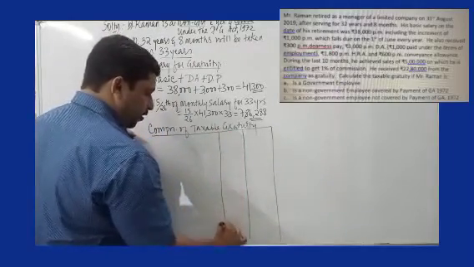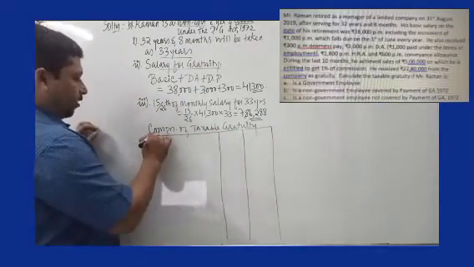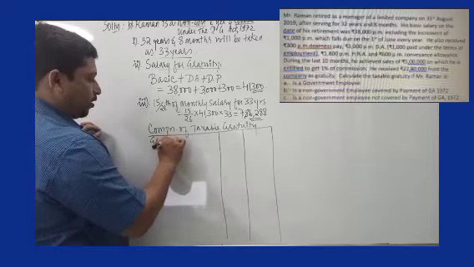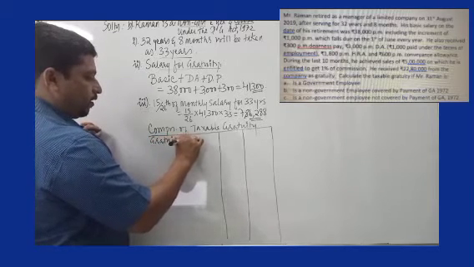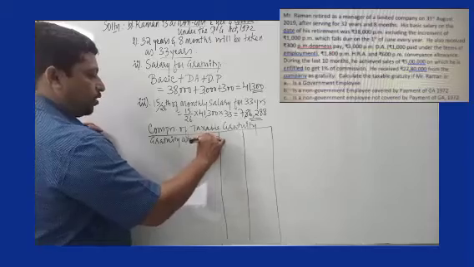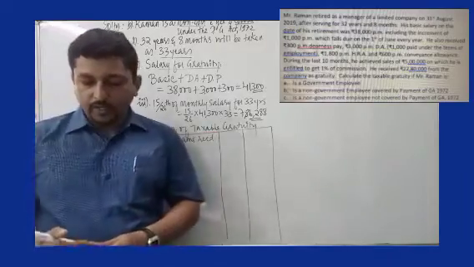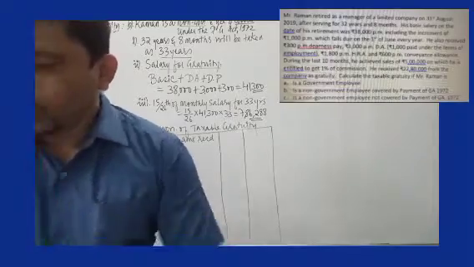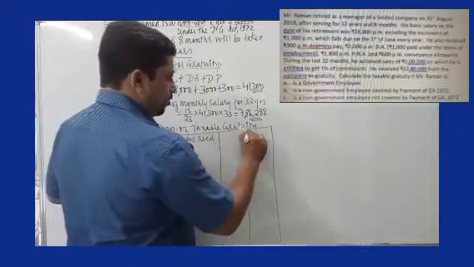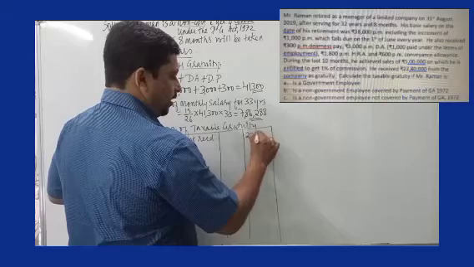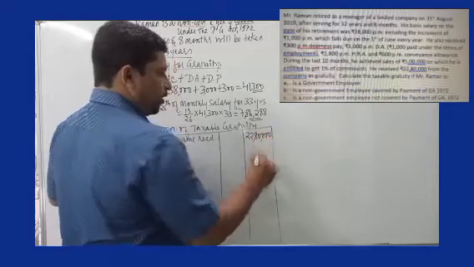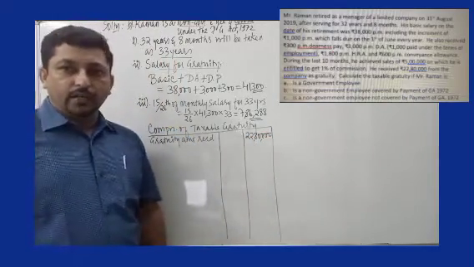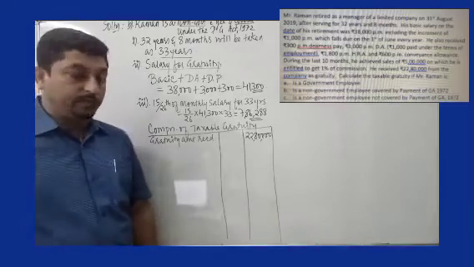I write over here gratuity amount received. Gratuity amount received is very much given in the problem. The amount is 22,80,000. You can check, it's given in the last sentence in the problem. 22,80,000 is the gratuity amount received.